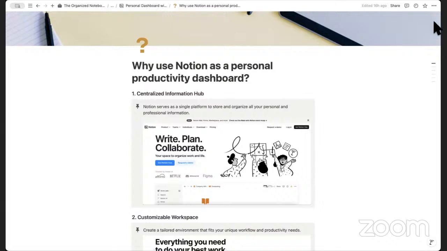Because of this all-in-one use case, it's such a great place to have a personal dashboard, because everyone is different. Everyone has different needs. So whether you want to track your meal planning and see your to-do list or anything like that, you can add a very personalized approach to your personal productivity.